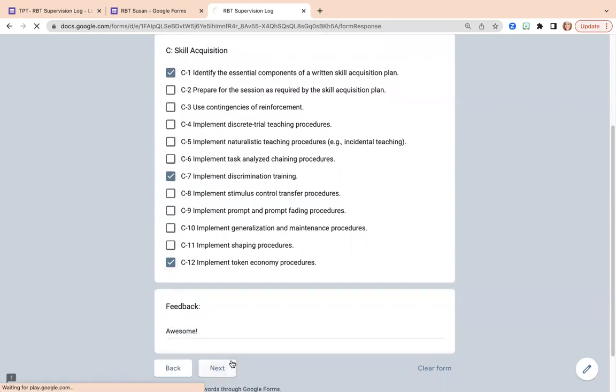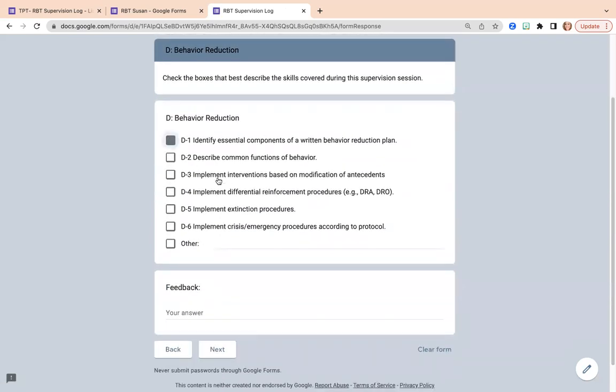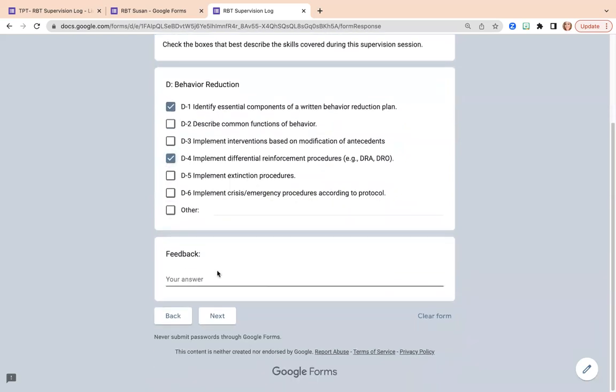Awesome. Okay. She could identify the components of the BSP, implemented differential reinforcement procedures. Super.